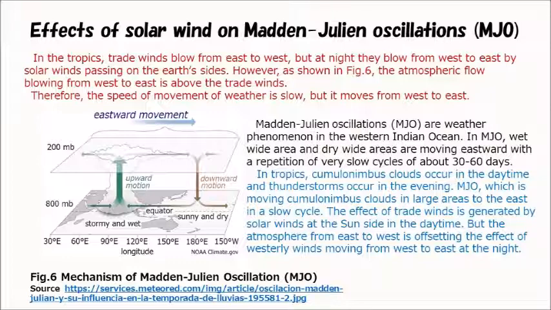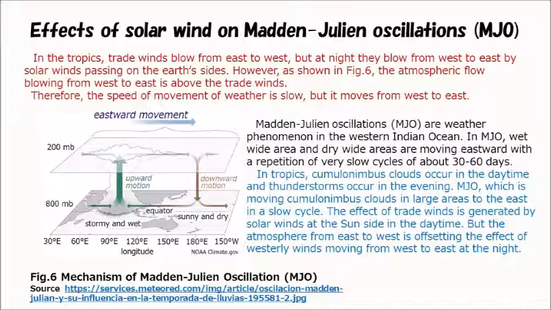Therefore, the speed of movement of weather is slow, but it moves from west to east. Madden-Julian oscillations (MJO) are a weather phenomenon in the western Indian Ocean. In MJO, wet wide areas and dry wide areas move eastward with a repetition of very slow cycles of about 30 to 60 days.